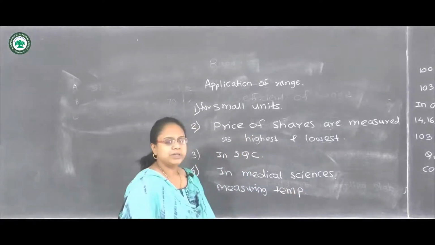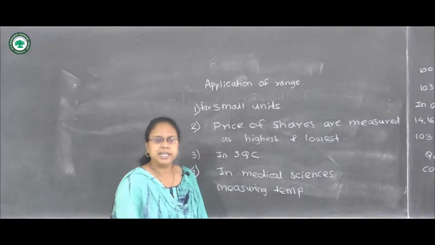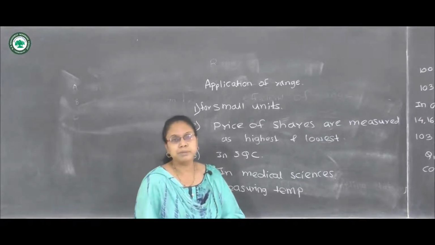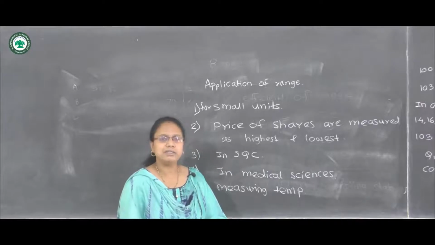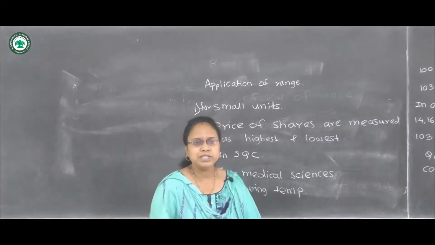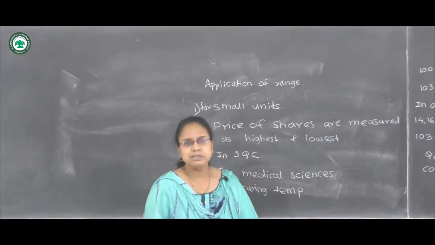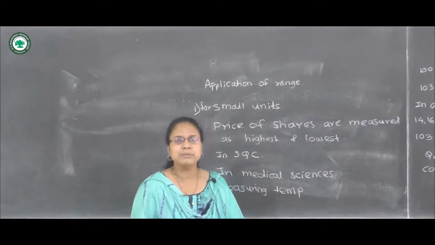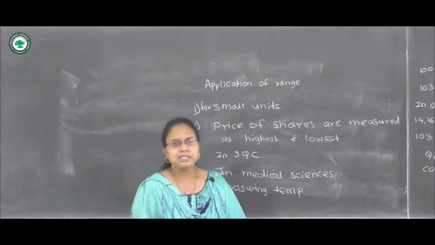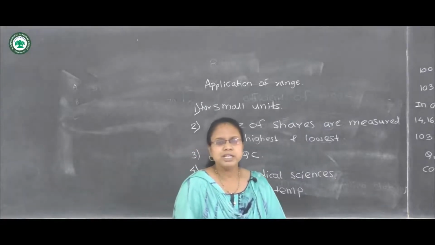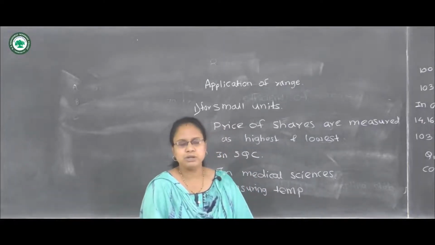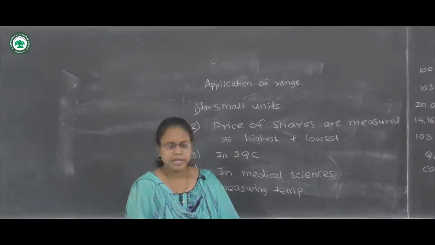Means the temperature of a certain area can be measured with the help of range, meaning the maximum temperature at that point and the minimum temperature at that point. So we can calculate the average temperature in a particular area. So these are some applications of range, but this measure of dispersion is not widely used because it has one major demerit, that it is not based on all observations in the data.